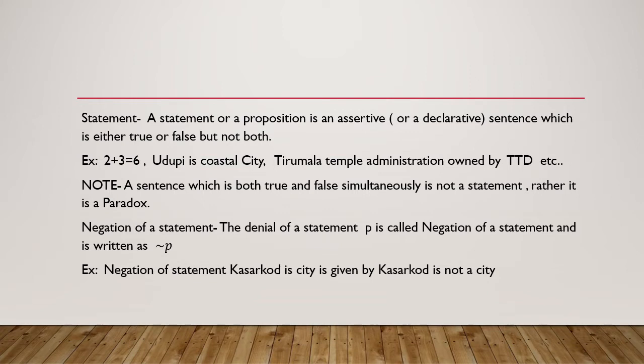Next is negation of a statement. What do you mean by negation? The denial of a statement P is called the negation of the statement and is written as negation P. This is the symbol of negation. Negation means denial, saying no. I will go to college: the denial or negation is I will not go to college. Its denial is I will go to college, meaning the reverse thing. I gave an example: the negation of the statement Kasaragod is a city is given by Kasaragod is not a city.